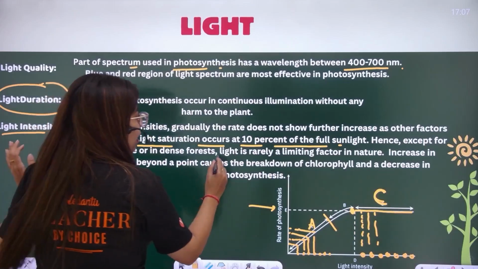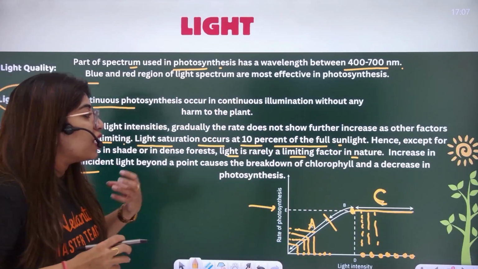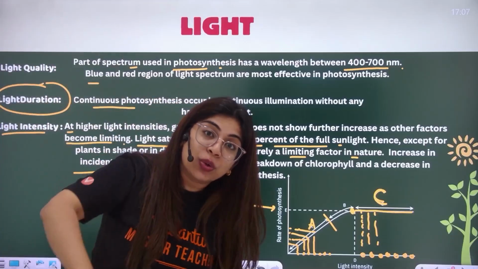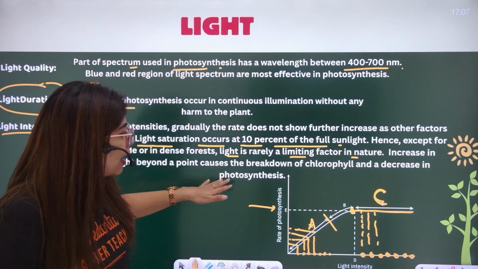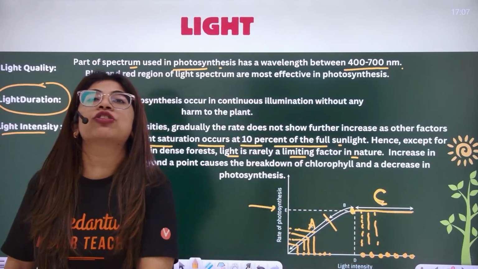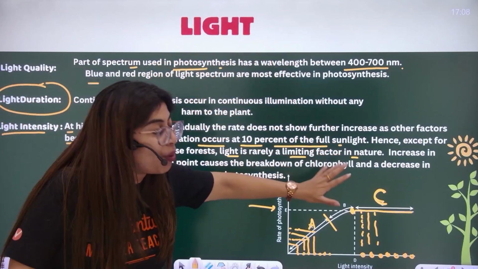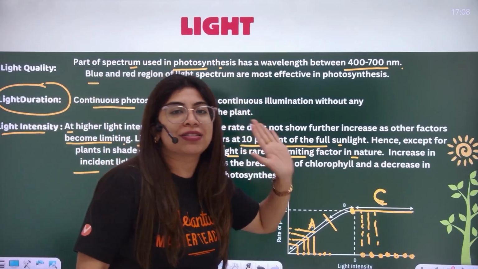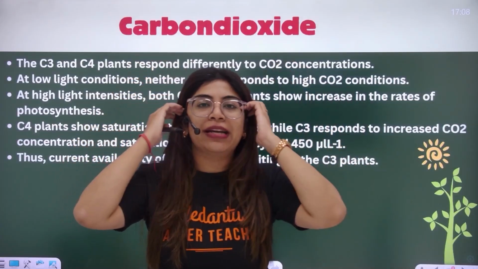Light is rarely a limiting factor in nature, while if you increase the light too much, it will have a detrimental or negative impact such that it would break down the chlorophyll and decrease the process of photosynthesis. So light is one of the most major pointers with multiple aspects that we have done here. Okay, so remember the further pointers in light.